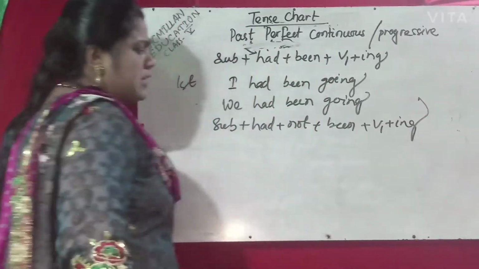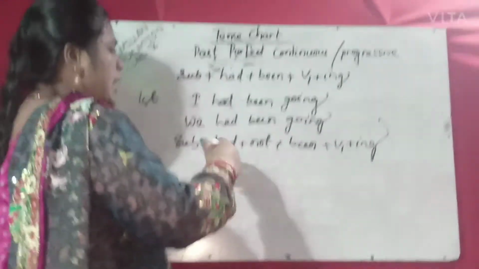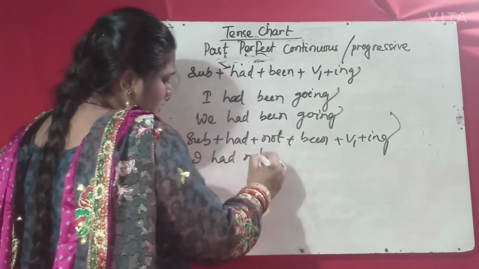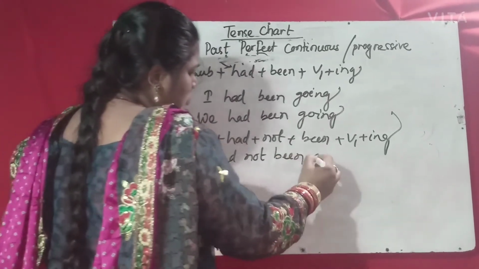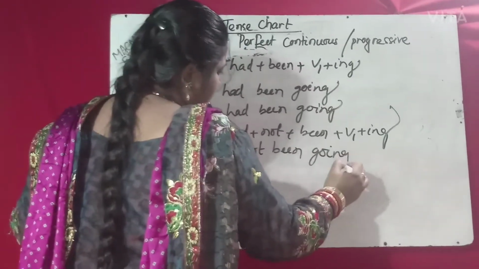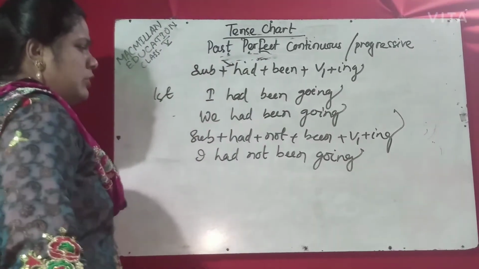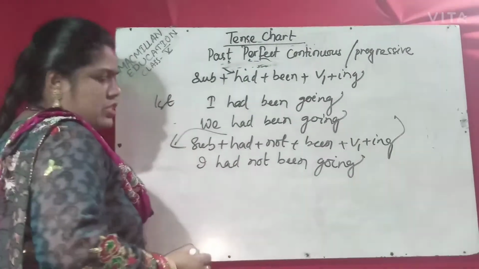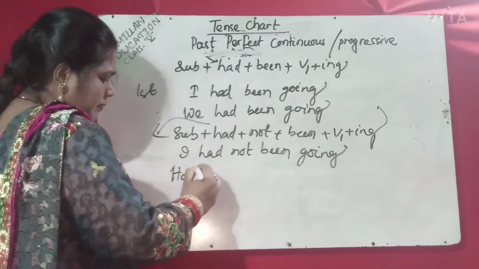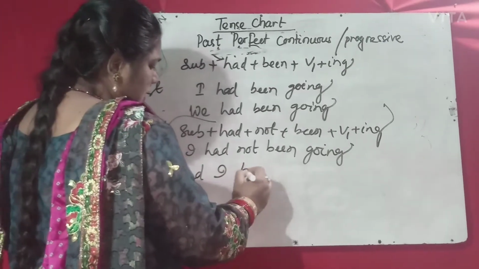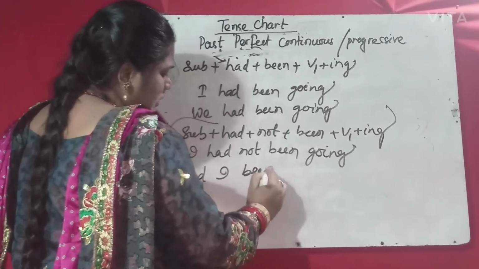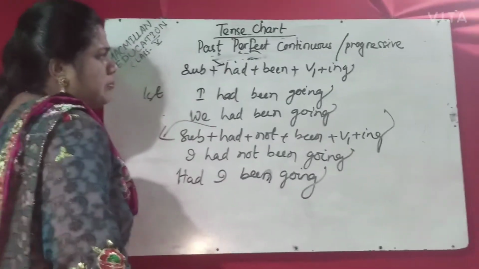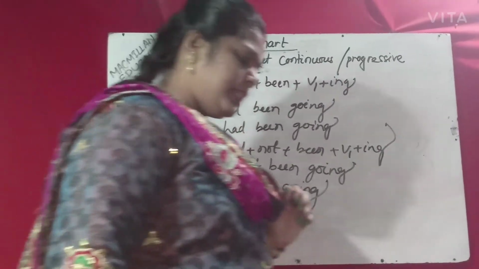That means had not been. So, I had not been going. If you change into interrogative, just had will come first: had I been going? Like this, past perfect continuous tense.